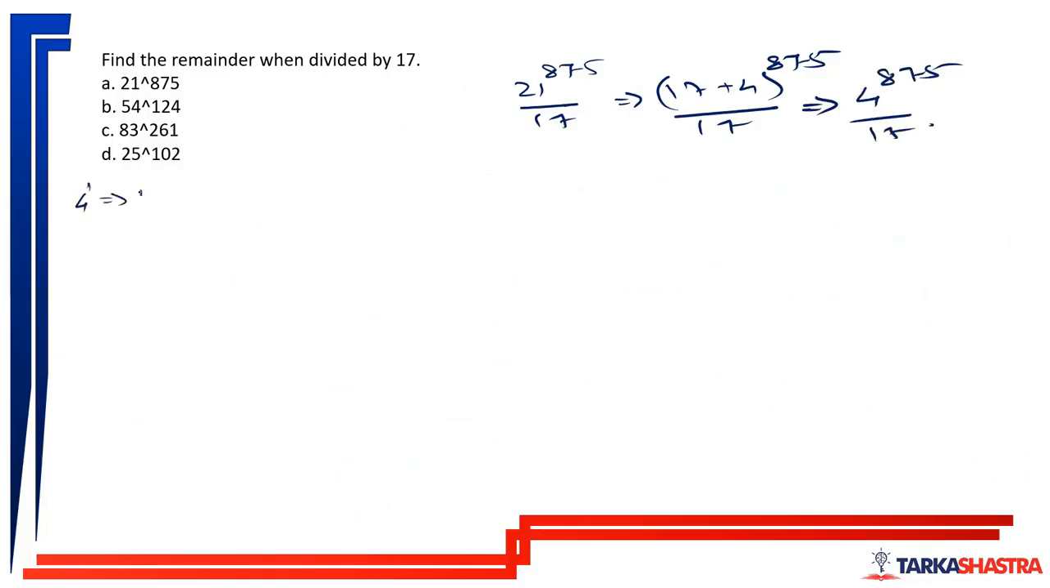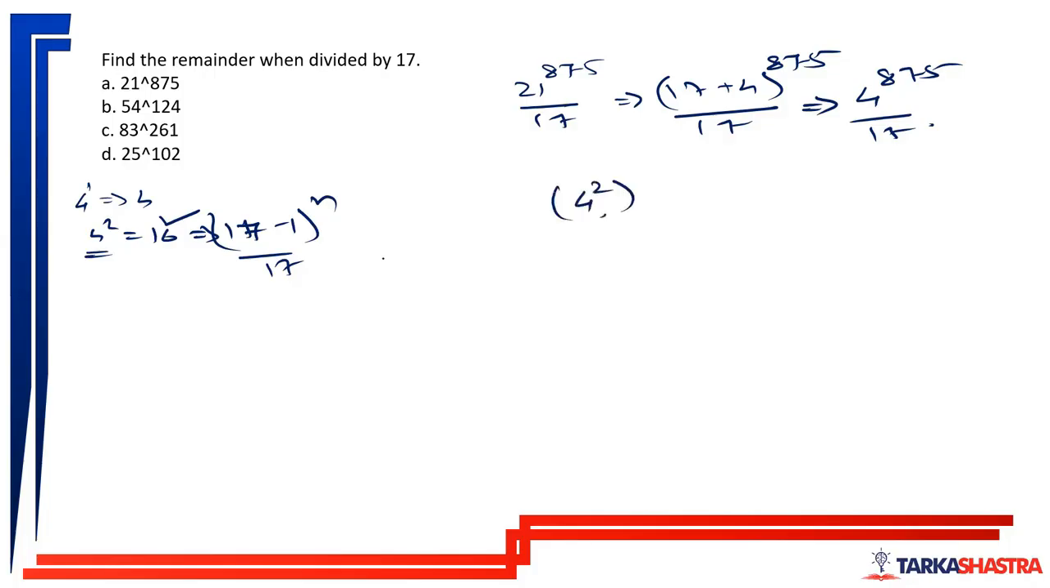So 4 to the power 1 is 4. 4 to the power 2 is 16, which can be written as 17 minus 1, to the power something divided by 17. So 16 is a suitable or a favorable value for us. For that, 4 square is favorable for us. So what we have is 4 square.